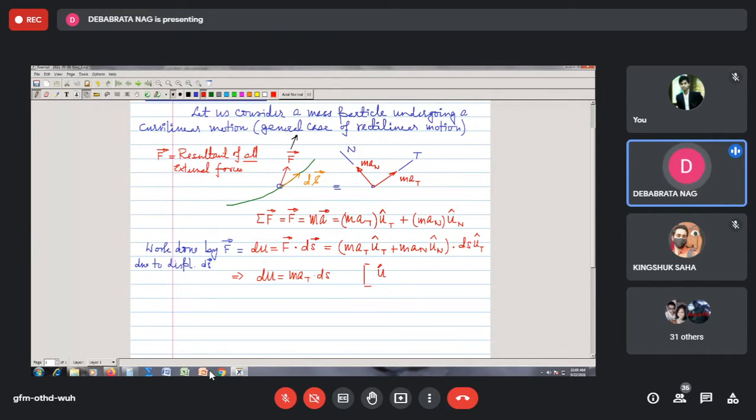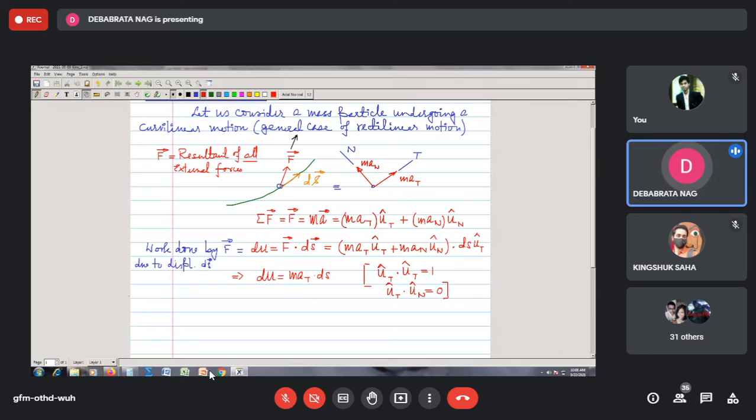I have not written the other terms because u cap t dot u cap t is equal to 1, and u cap t dot u cap n, the dot product between these two normal vectors, is equal to 0. So that's why I can simply write this equation in this manner.